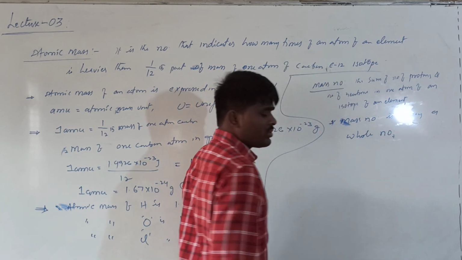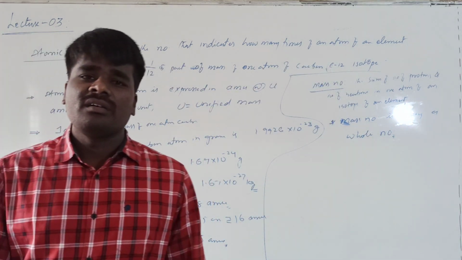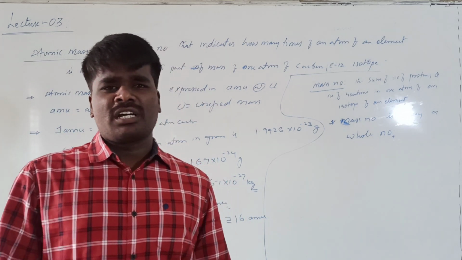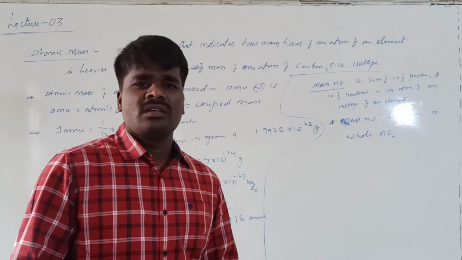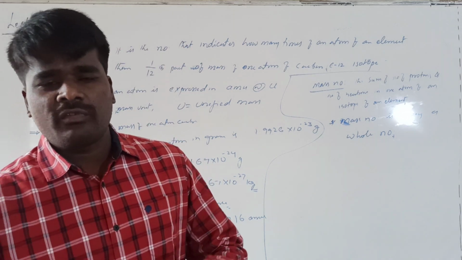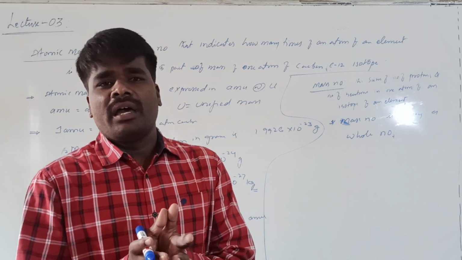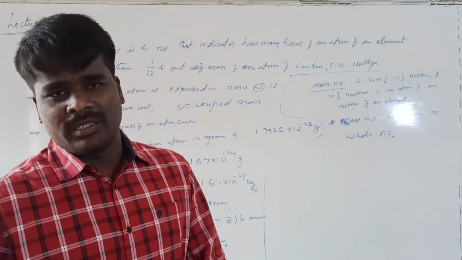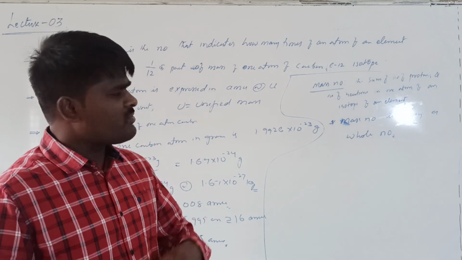This is very important. Whereas atomic mass can be fractional. Generally, the atomic masses we use are average atomic masses. That means when you take the average of the atomic masses of all the naturally existing isotopes of an element, that gives the atomic mass of the element, which we call average atomic mass, which we are going to discuss.